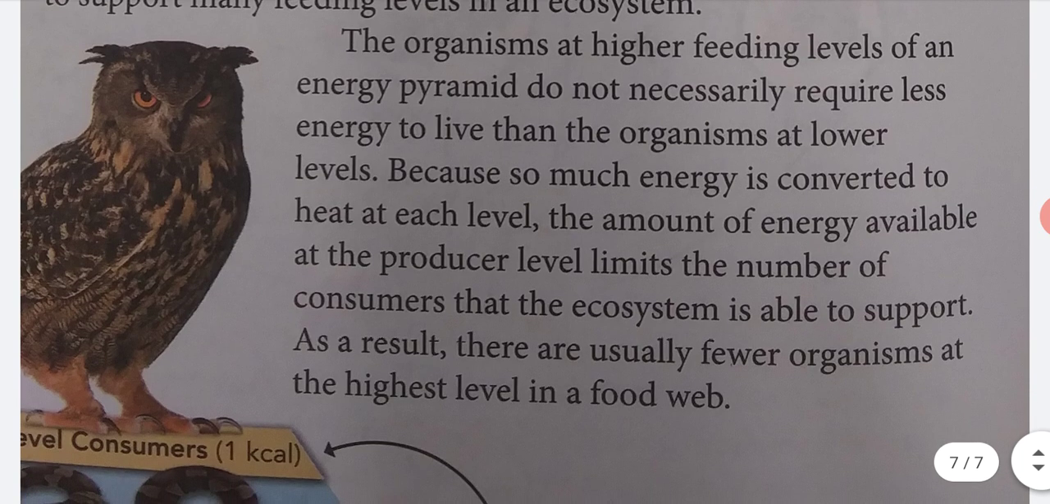The organisms at the higher feeding levels of an energy pyramid do not necessarily require less energy to live than organisms at lower levels. Because so much energy is converted to heat at each level, the amount of energy available at the producer level limits the number of consumers that an ecosystem is able to support. As a result, there are usually fewer organisms at the highest level in a food chain.